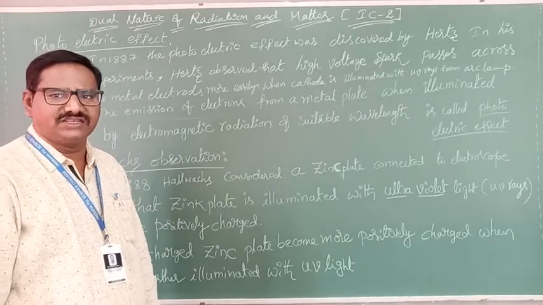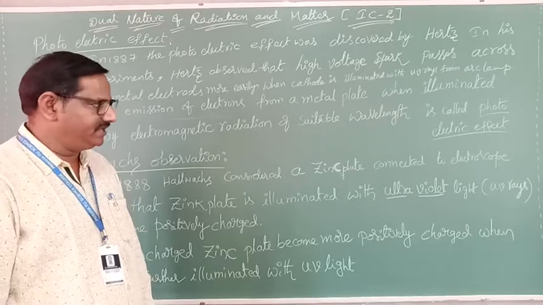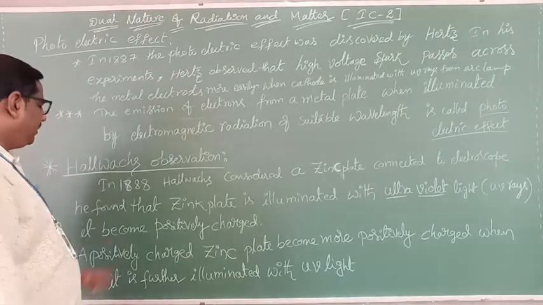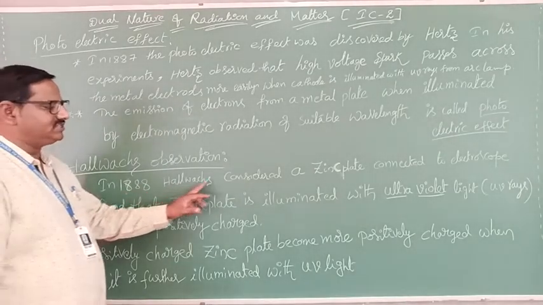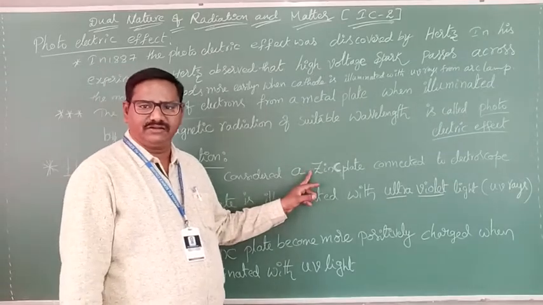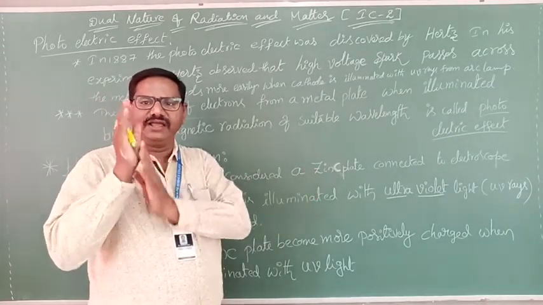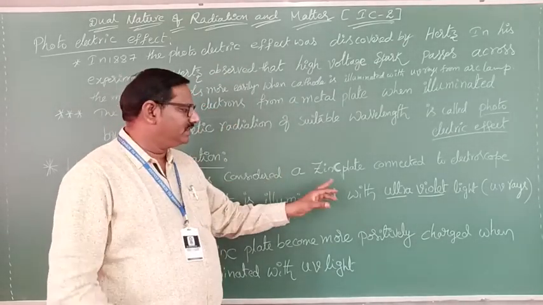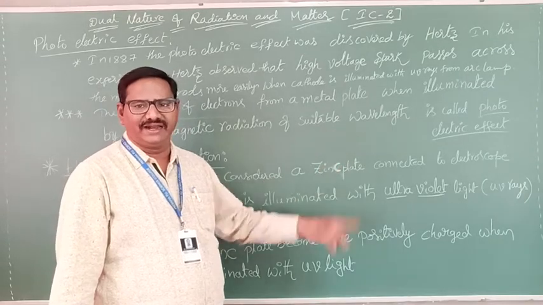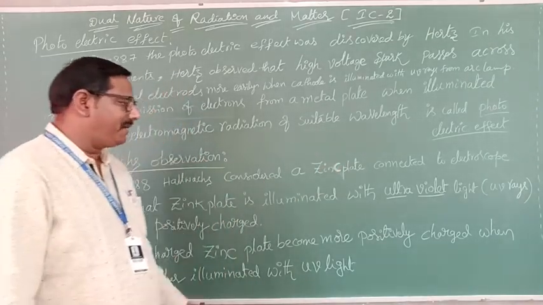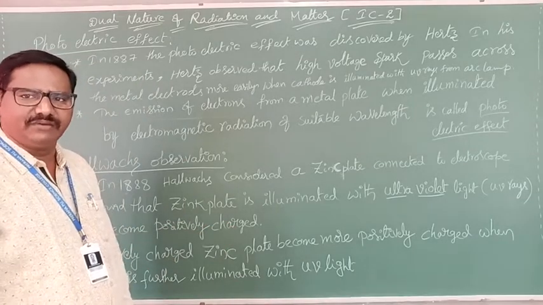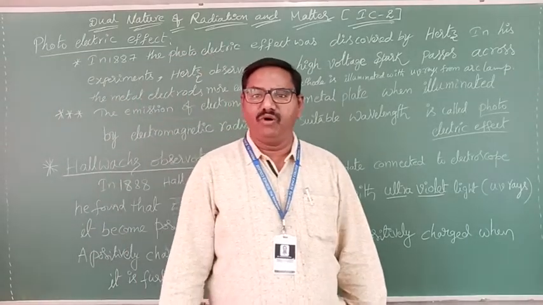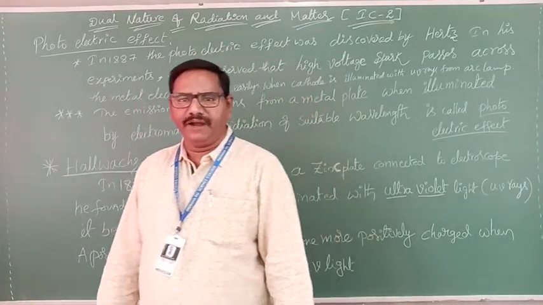After that, Hallwachs gave some more explanation for that. He considered UV light. In 1888, Hallwachs considered a zinc plate as the cathode. Now the light is incident on the zinc plate. What light did he consider? He considered ultraviolet rays. When he passed the UV rays upon the zinc metal, he observed that the zinc plate becomes more positively charged.